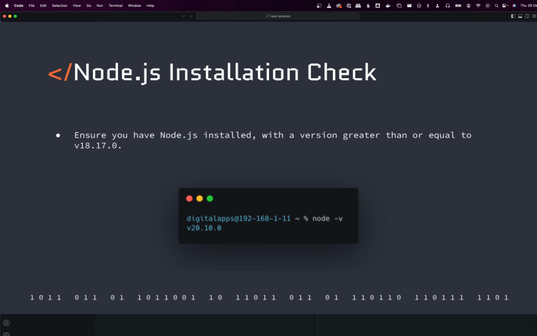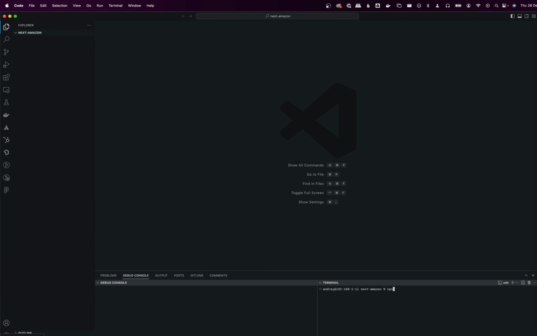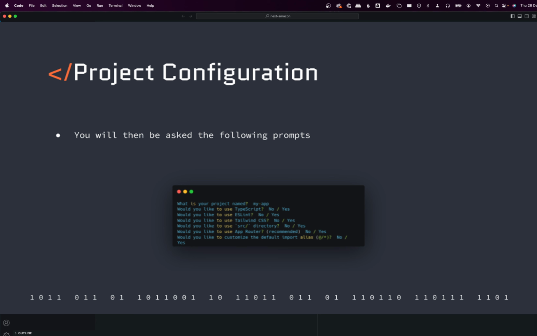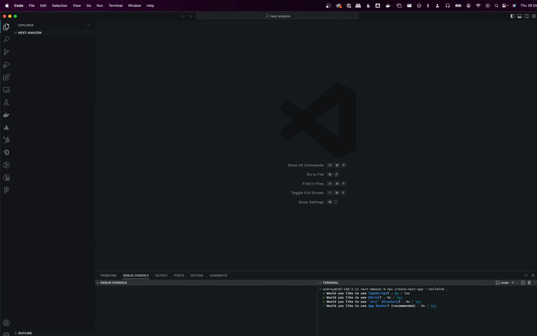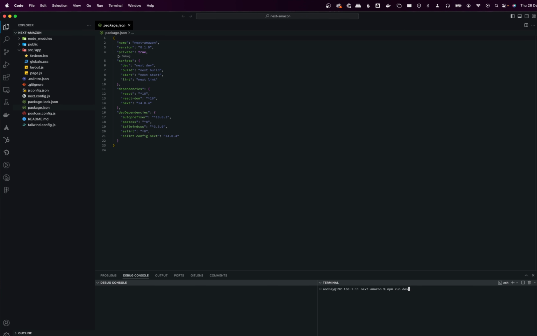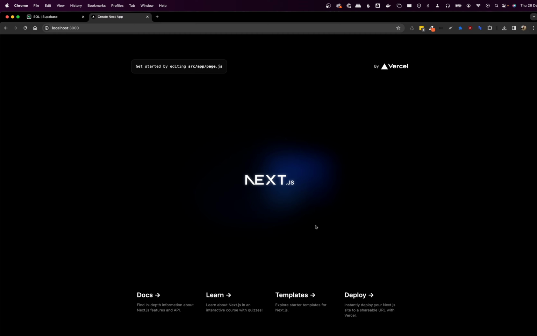Ensure you have Node.js at least version 18 installed. Open VS Code, create a folder for your project, and begin running the following commands in the terminal. You will then be prompted with the following questions to set up your project. Once answered, a new project will be created with the correct configuration. To start the server, run the following command in the terminal. The app should start a server, and you can access it by going to localhost on port 3000.